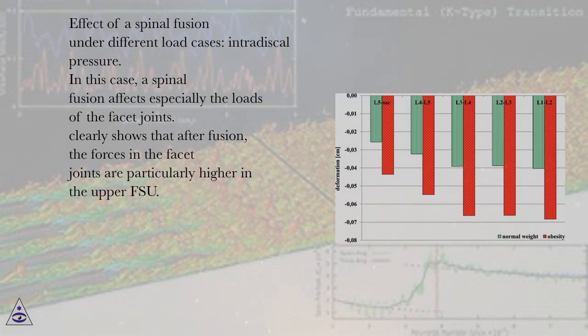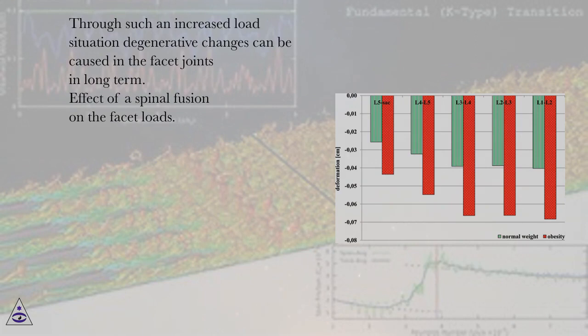In this case, a spinal fusion affects especially the loads of the facet joints. It clearly shows that after fusion, the forces in the facet joints are particularly higher in the upper FSU. Through such an increased load situation, degenerative changes can be caused in the facet joints in the long term. Effect of a spinal fusion on the facet loads.